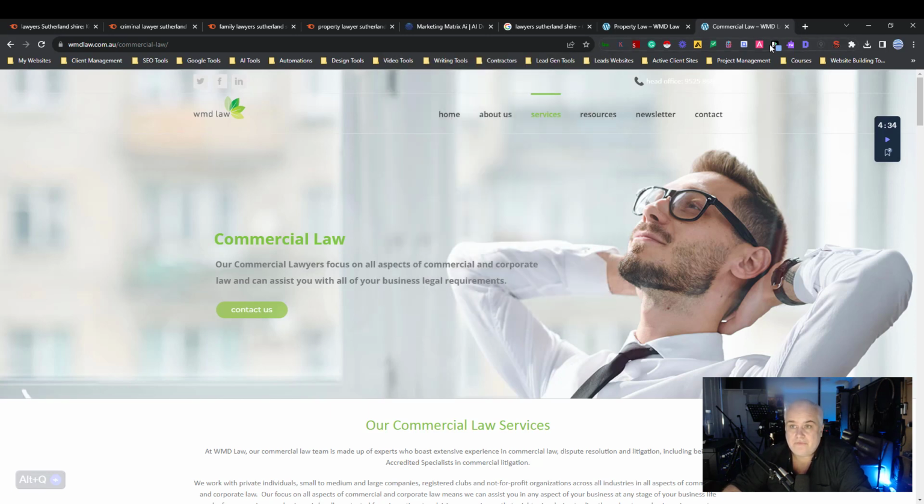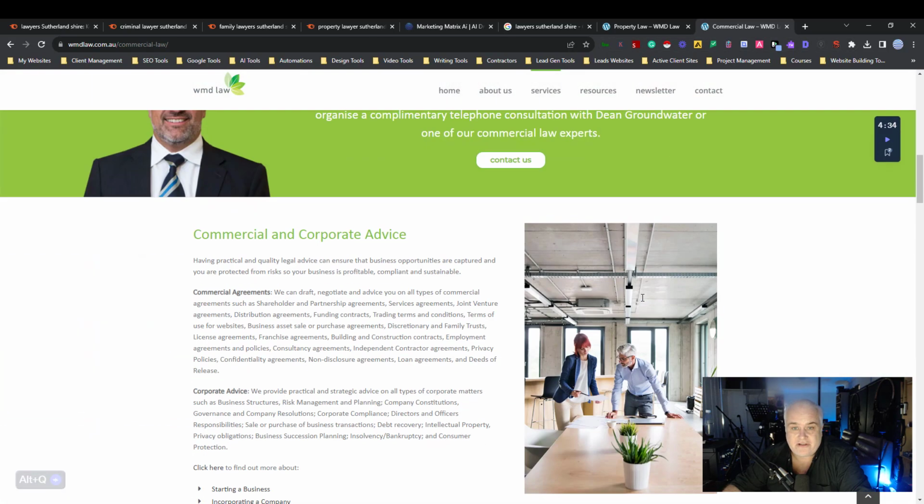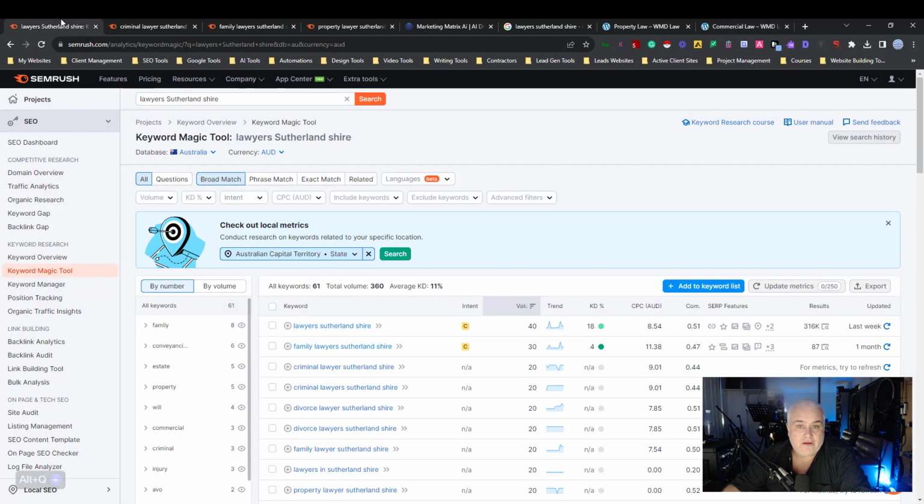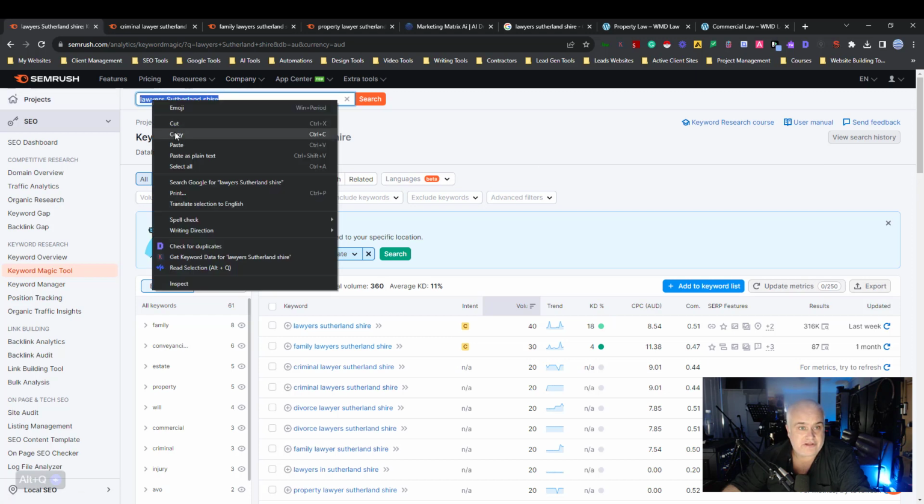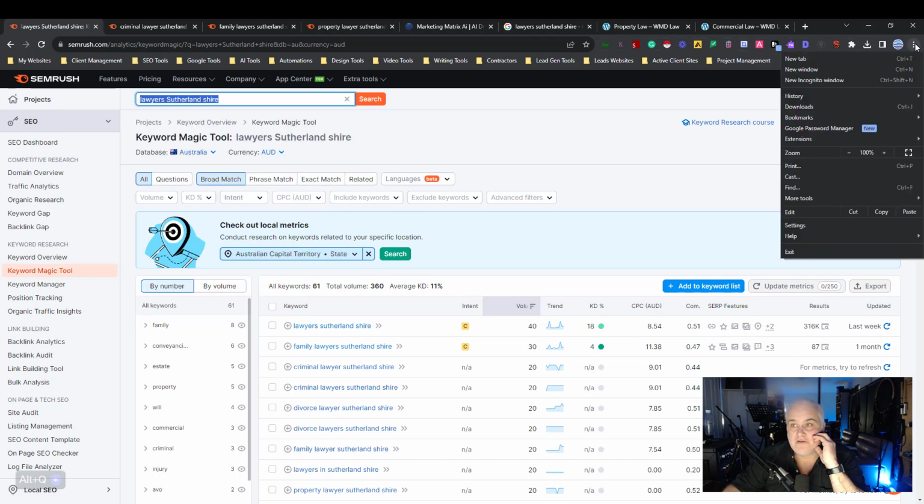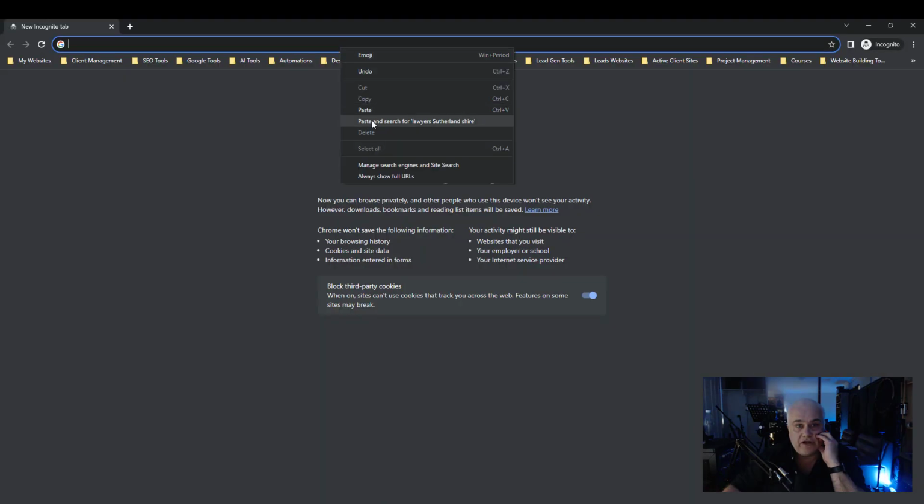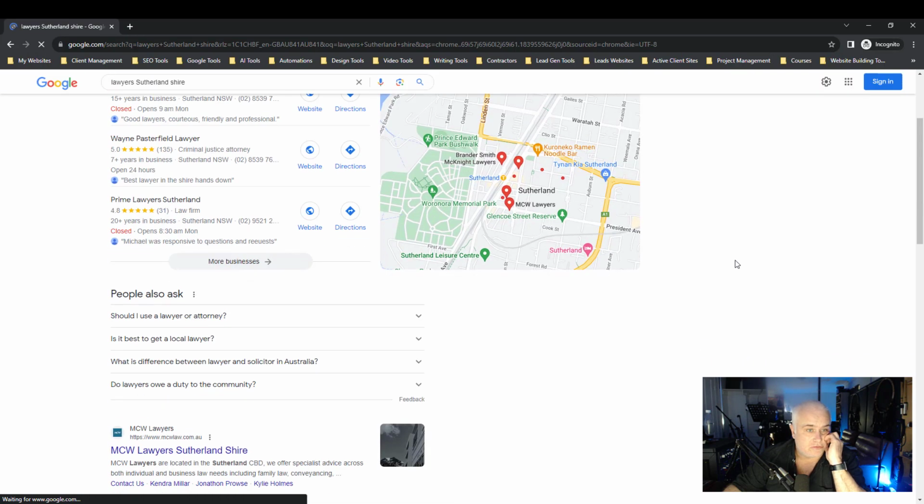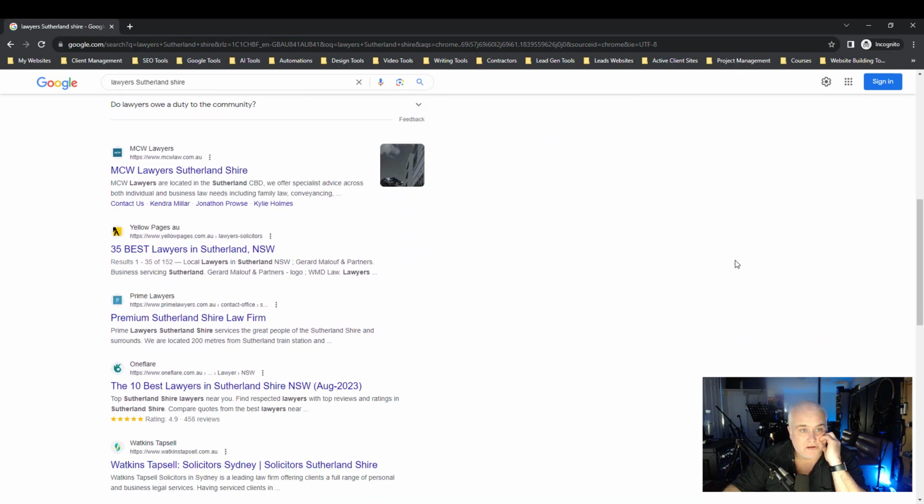Okay, so it's just some basic stuff. Now, I've quickly put in here "lawyers Sutherland Shire" because this is the local area here in Sydney. It's Sydney South, Sutherland Shire, and you want to be ranking for this term, right? So if you just do an incognito search, go over here, punch it in. These guys are called WMD Law.